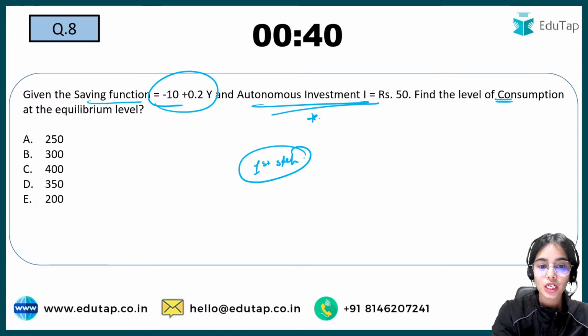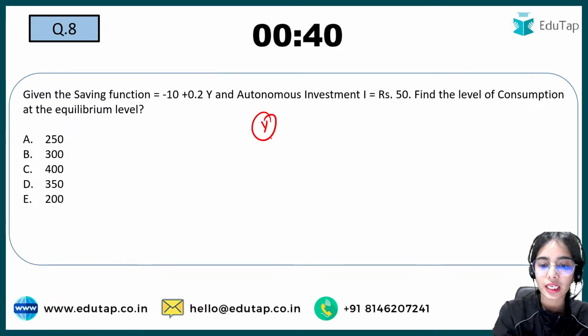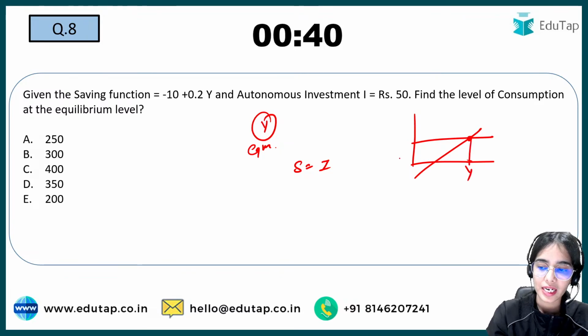Okay. So the first step is to calculate the income. Saving is equal to investment. You can calculate the income at the equilibrium level. The saving is equal to investment at the equilibrium level of income.